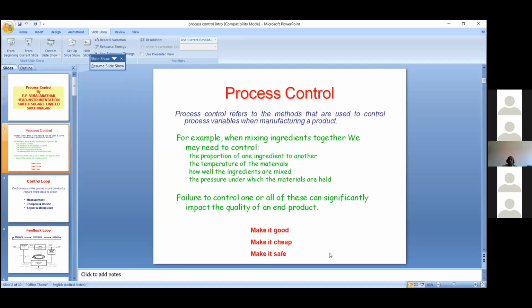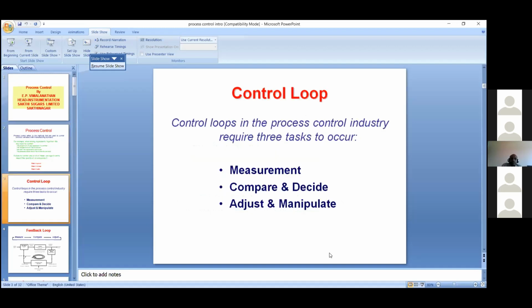If we go with manual, this cannot be done in a consistent, proper method. Failure to control one or some of the above parameters will impact the product quality. So we have to make a good quality product at cheaper rates and with a safe working procedure. These are the requirements. We will see how.